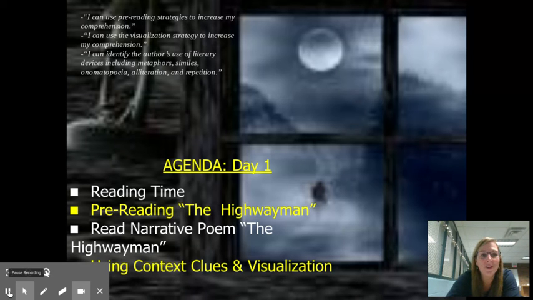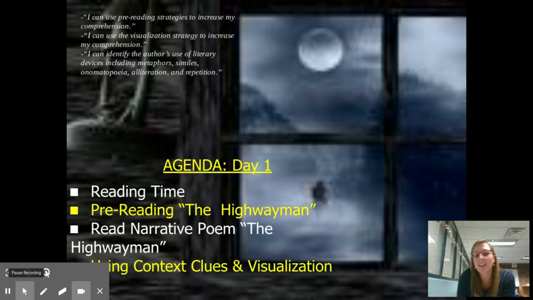Welcome back. What you need to have out today is a piece of paper and something to write with, along with obviously your Chromebook. So those are the things you need to have out. Today we're going to be using some pre-reading strategies and a new strategy called the visualization strategy. And you're going to be doing a little bit of drawing today. Your job is going to be to pay attention to some literary devices that your author is going to be using, some things like metaphors and similes, onomatopoeias, alliterations, and even repetition.